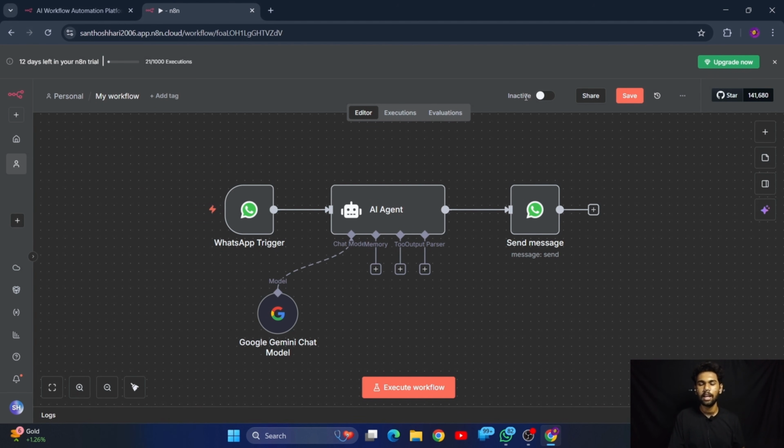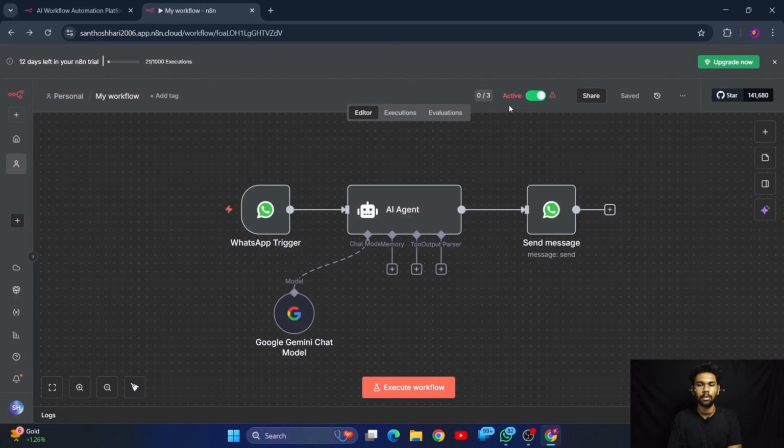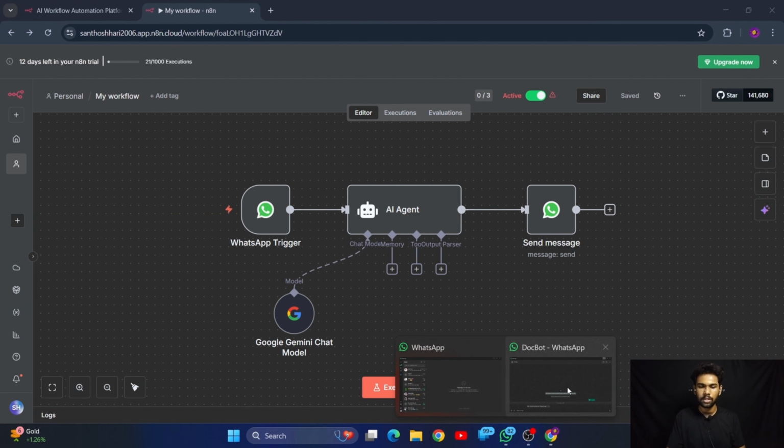And here you can see the inactive and activate button. If you activate the workflow here, this workflow will work infinitely until you turn it off, or else the 1000 executions will get exhausted, then it will automatically be deactivated. If you upgrade to the pro version, then it will give you some credits also. So here it will show the plans, and for now, for the video's sake, let me stick with the topic. If you activate this particular workflow, this will work infinitely. It will wait for an event again and again. So let's try doing that one.